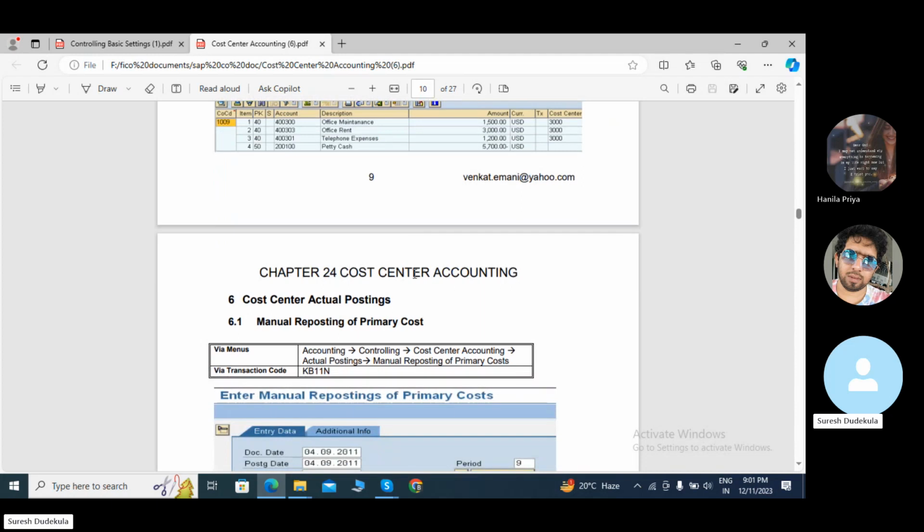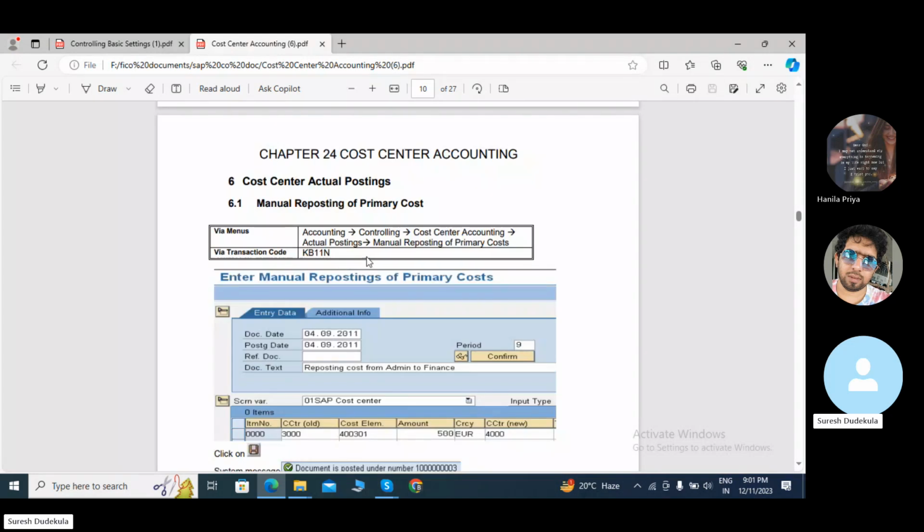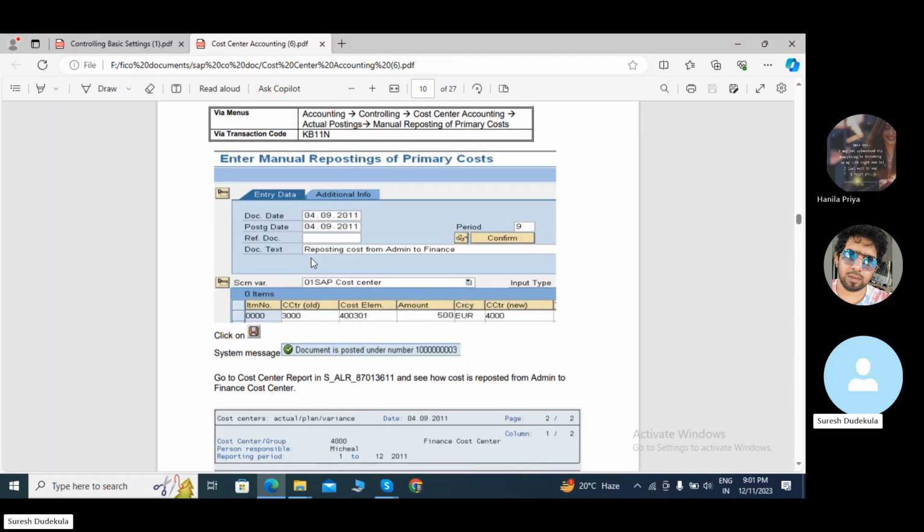Next is cost center actual posting. This is the manual reposting of primary cost. We are using KB11. Using this T-code, we have documented and posting it. We have to mention the document header text: posting cost from administration to finance. Administration to finance.